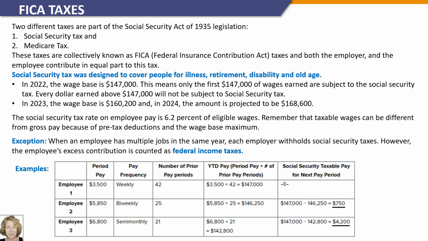Employee number 3 is paid $6,800 as semi-monthly wage and has earned $142,800 year to date. That means that of the current payroll period, period 22, only $4,200 are subject to Social Security.